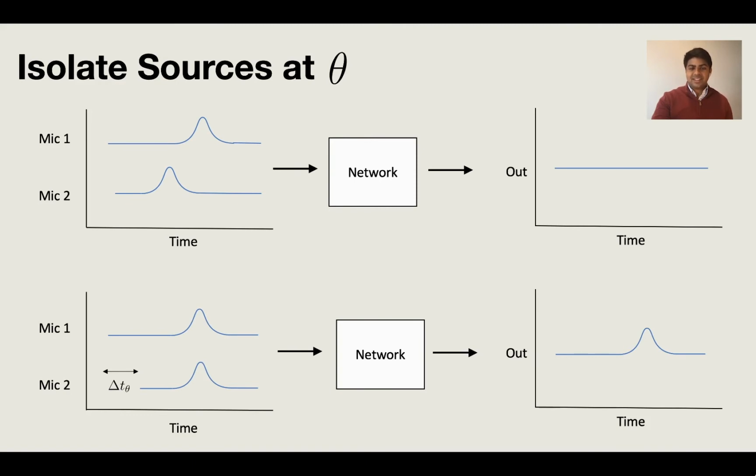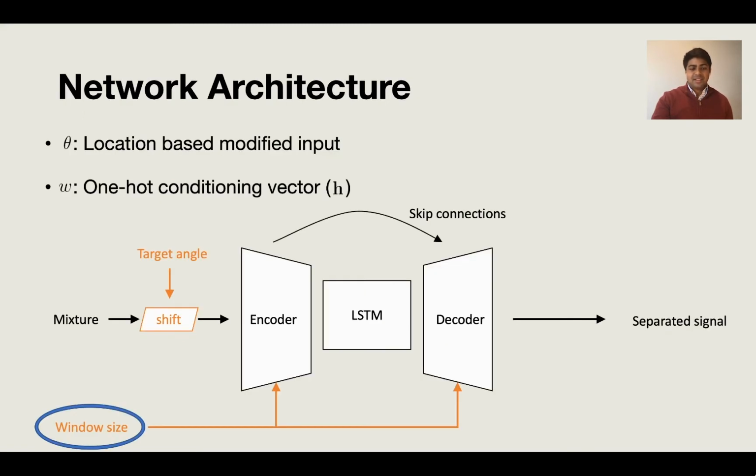The key idea here is that the network can do this separation even in the presence of background sounds or sources which come from different angles because they have different time delays and are not aligned across time. This is the same idea as a delay and sum beamformer, except the sum step is replaced by a deep network. Let's now look at the window size.